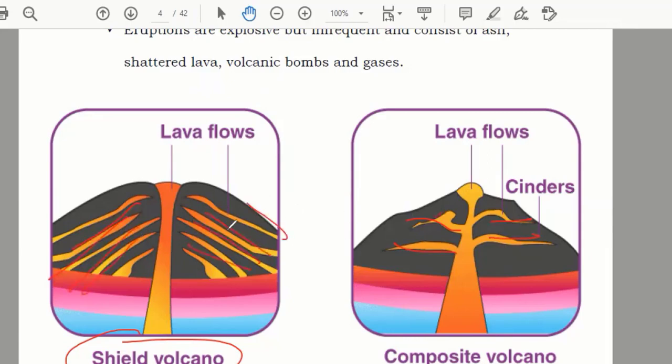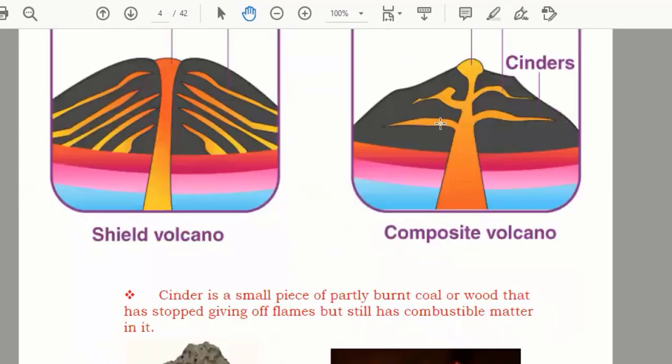In the first one, lava flows like this, and here you find lava coming out downwards like this, and here it is almost parallel. Understand? So this is the main difference between their shapes and how the lava flows down. Any confusion?